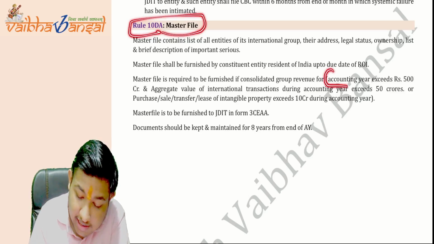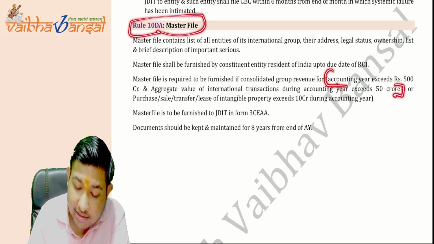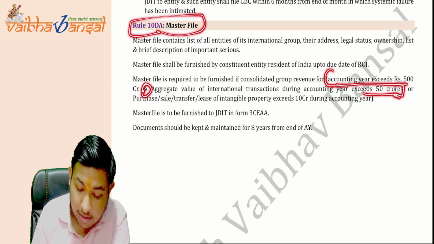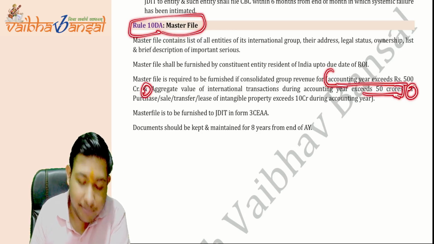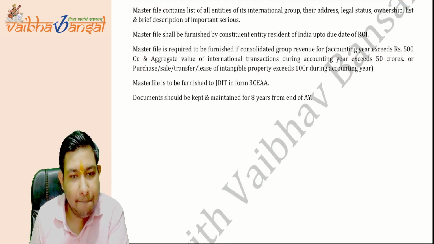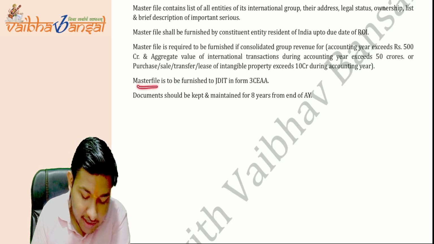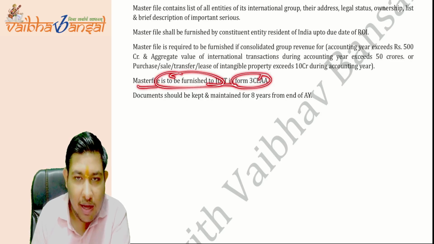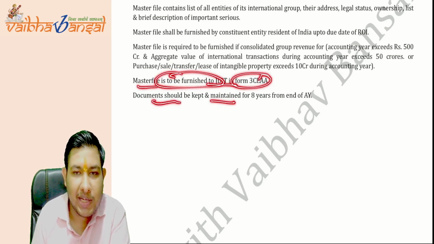So take this and this in one line, that the 500 CR provision shall apply in one, and then the other is an 'or'. Is this point clear? Master file is to be furnished to JDIT in form 3CEAA, and documents should be kept and maintained for 8 years from the end of the assessment year.